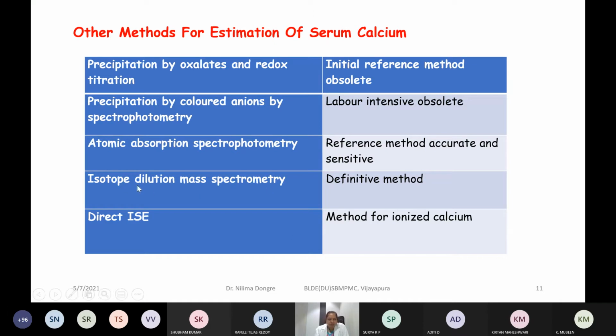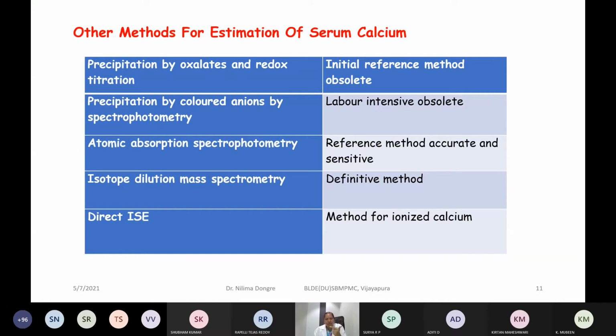Apart from that, direct ion selective electrodes are also being developed for the ionized calcium fraction only. So that is especially for ionized calcium. Then, as I have told, these laboratory methods are based on dye binding, that is the arsenazole 3 or O-cresolphthalein method.